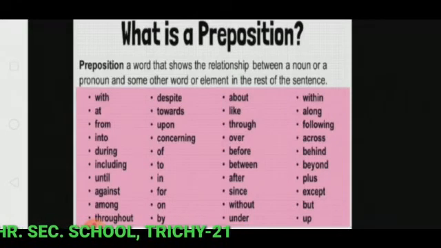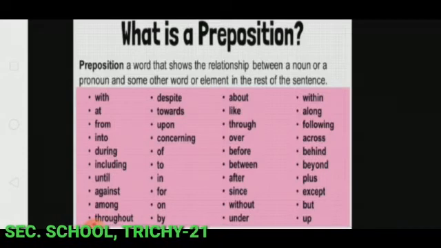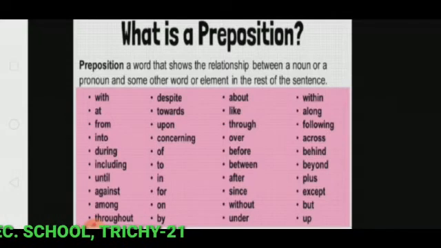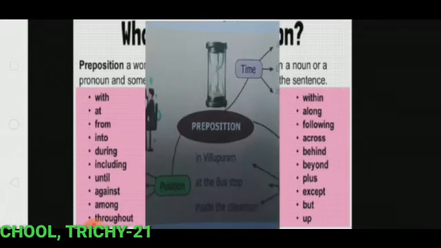But except, plus, beyond, following, throughout, concerning, these prepositions we use rarely. Isn't it? Yes. Next.